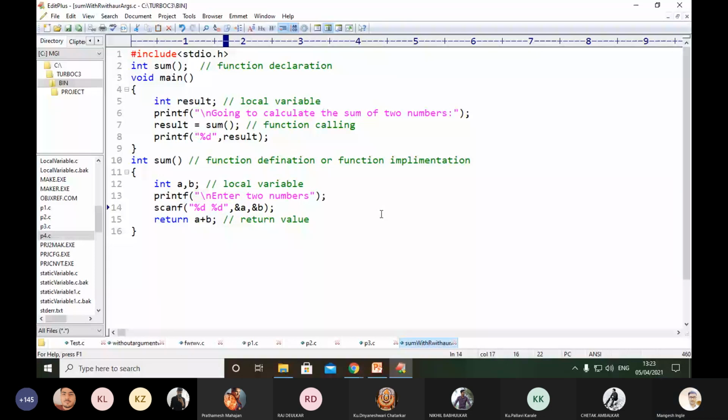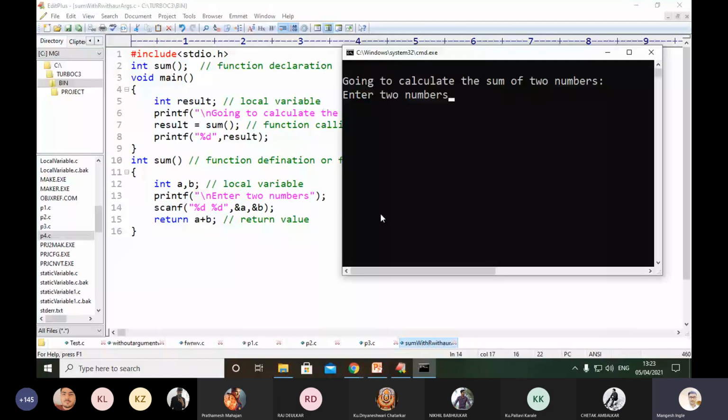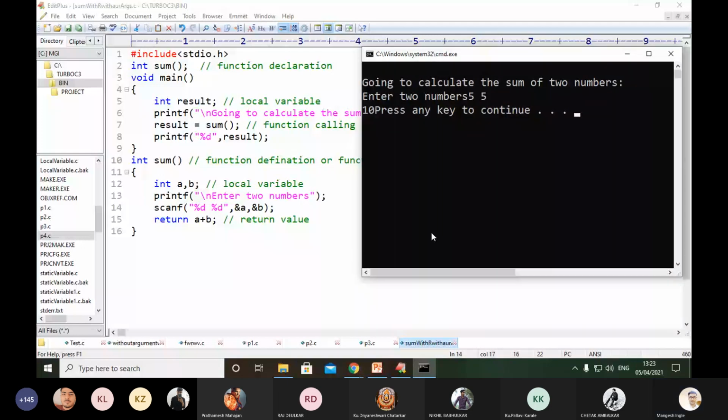Okay, enter two numbers here. First number 5, second number 5, and the result is 10. So here, guys, you can compare it with the second statement, which is function without arguments with return value.